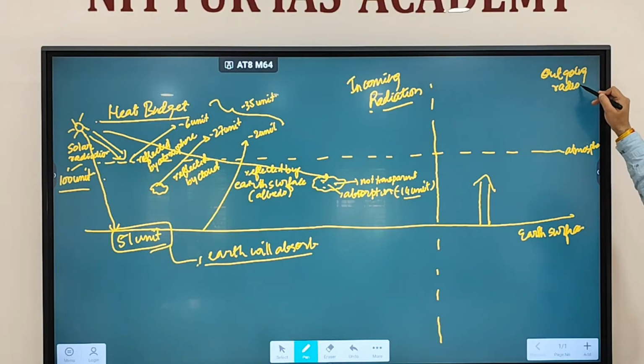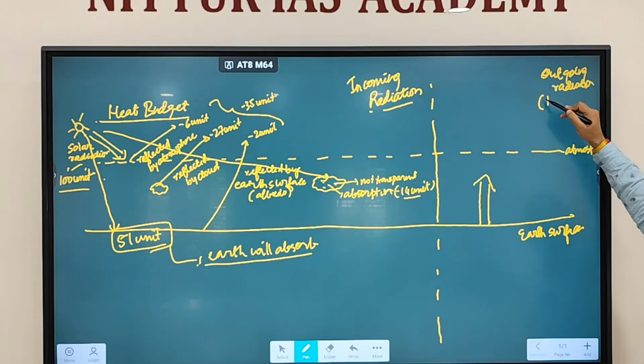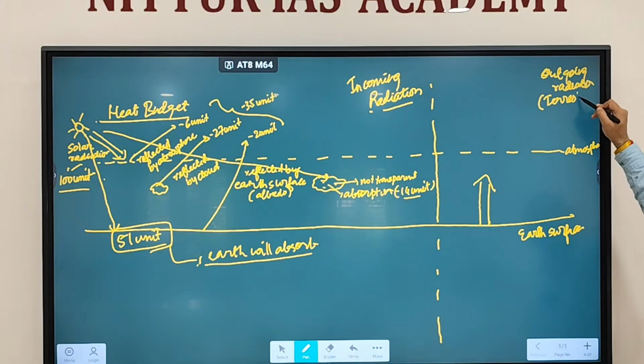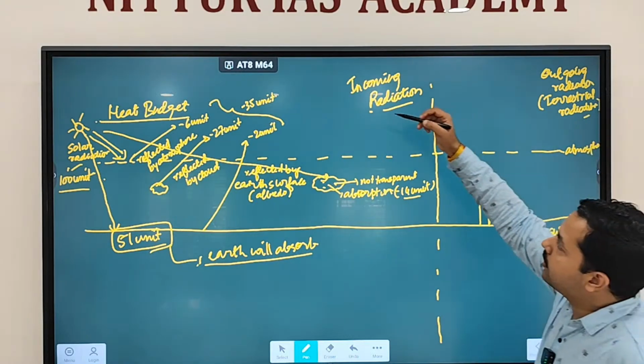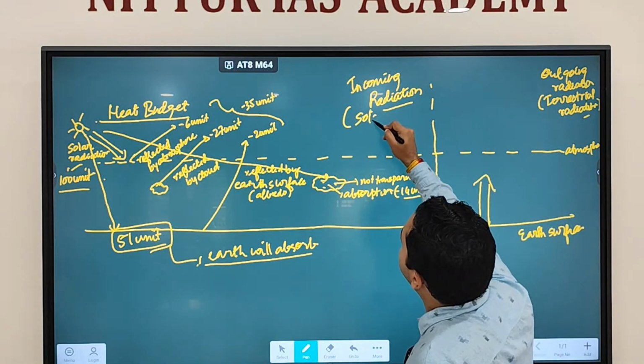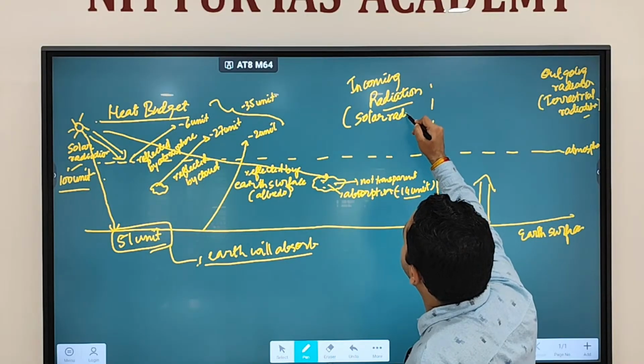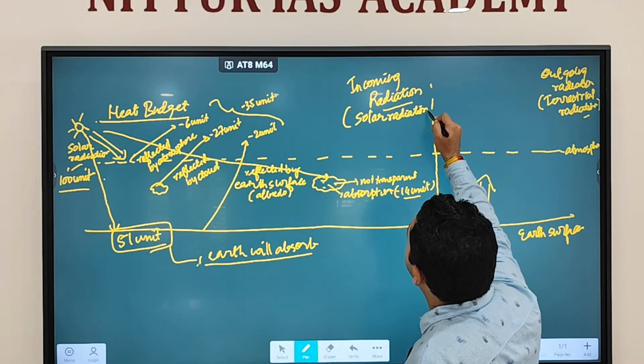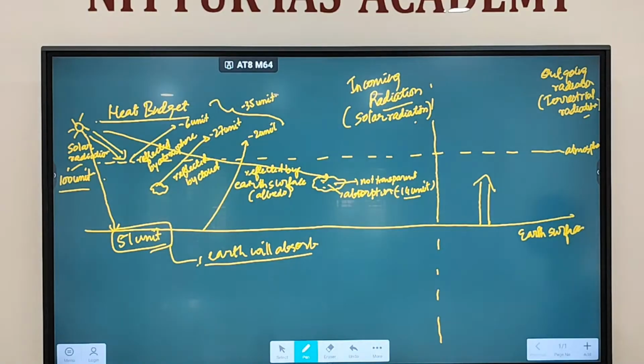Outgoing radiation is which radiation? It is terrestrial radiation. Terrestrial means from the earth. And incoming radiation is solar radiation. Fine.